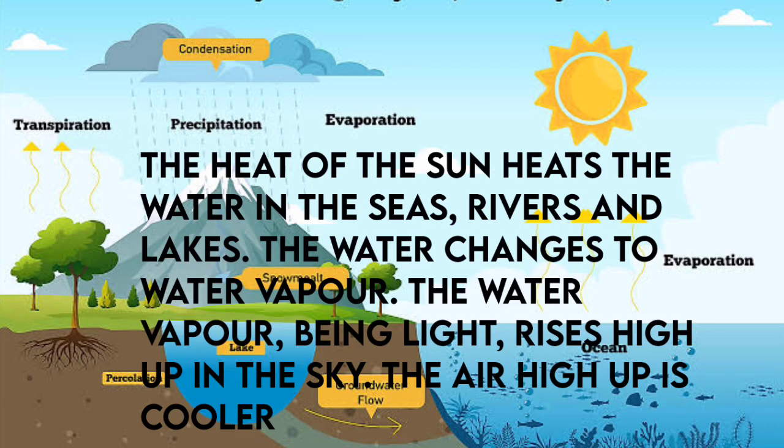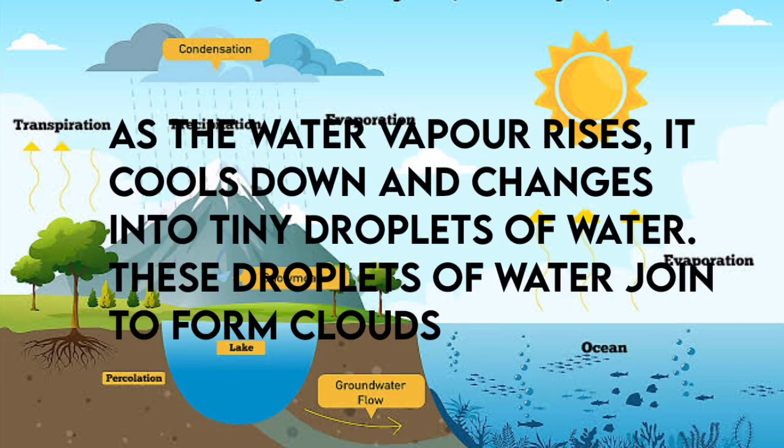The heat of the sun heats the water in the seas, rivers and lakes. What will happen? The water changes to water vapor. The water vapor, being light, rises high up in the sky. The air high up is cooler. The water vapor cools down and changes into tiny droplets of water.